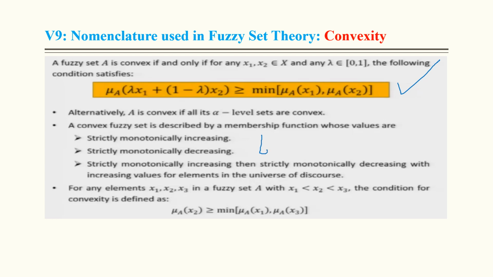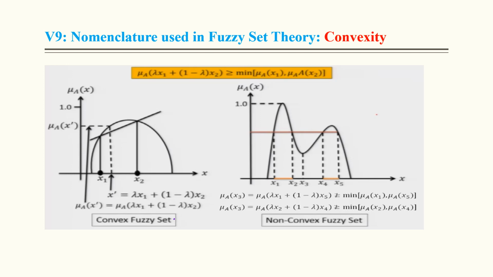So these are the cases: strictly monotonically increasing, strictly monotonically decreasing, or strictly monotonically increasing then strictly monotonically decreasing with increasing value of element in the universe of discourse. With the help of an example you can see this. So here it is strictly increasing and after that strictly decreasing, but in this case it first increases, then decreases, again increases and again decreases. So that's why it does not follow the property of convexity, while this one follows the property of convexity.